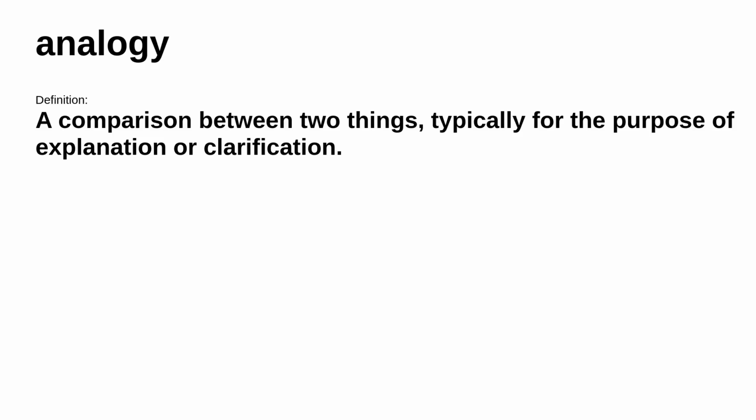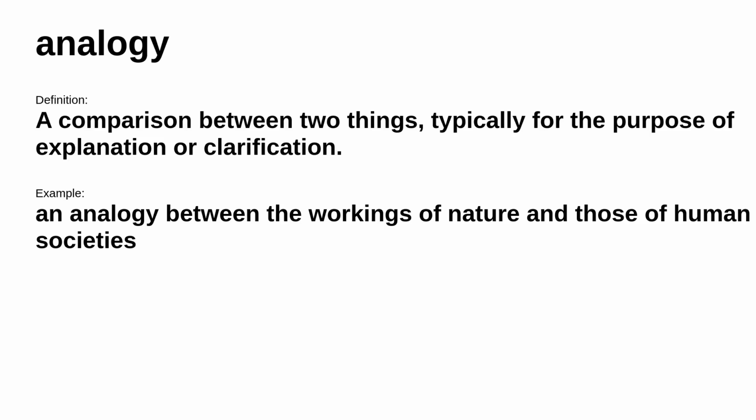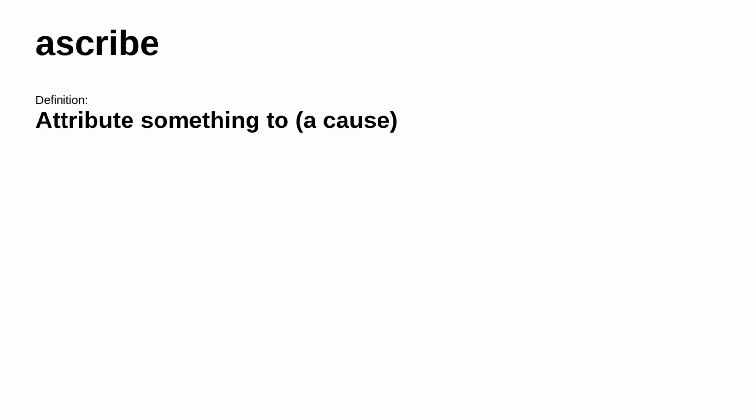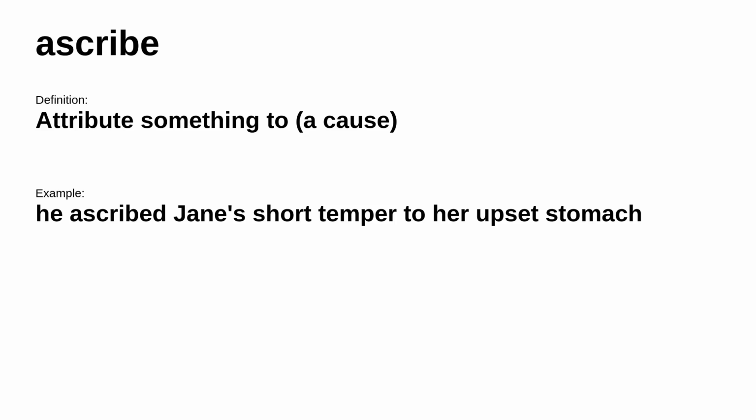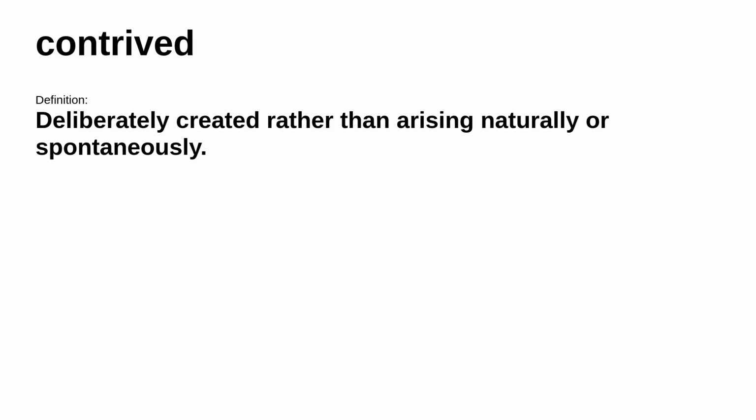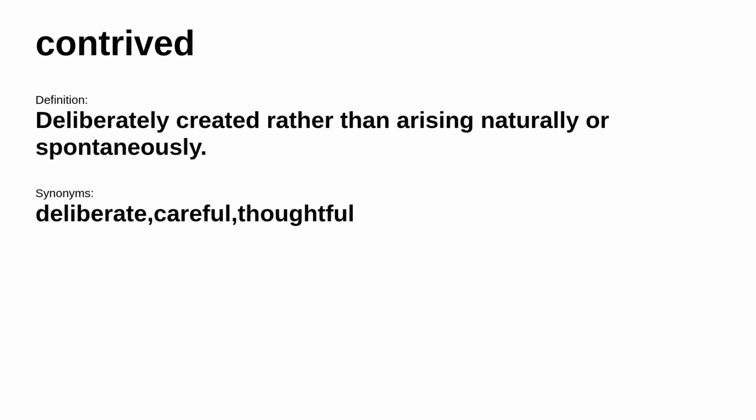Next up, analogy. It's defined as a comparison between two things, typically for the purpose of explanation or clarification. For example, an analogy between the workings of nature and those of human societies. Next up, ascribe. It's defined as attribute something to a cause. For example, he ascribed Jane's short temper to her upset stomach. Up next, contrived. It's defined as deliberately created rather than arising naturally or spontaneously. Other words that mean the same are deliberate, careful, thoughtful.